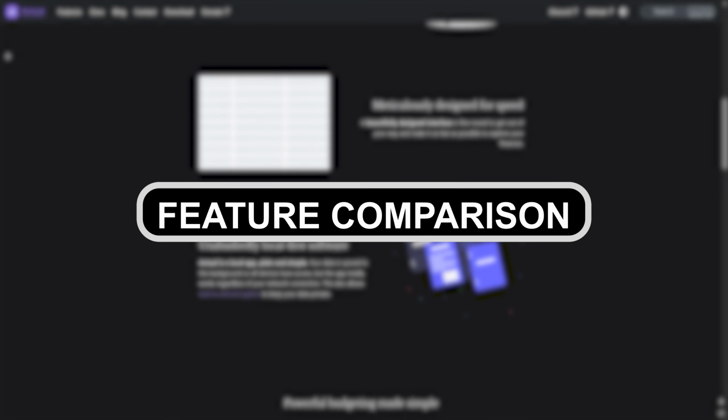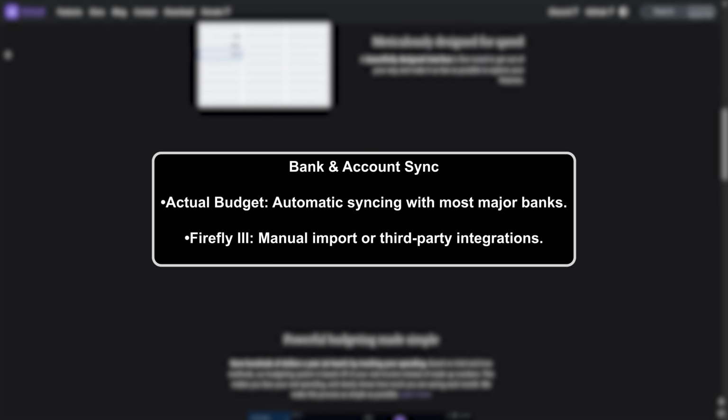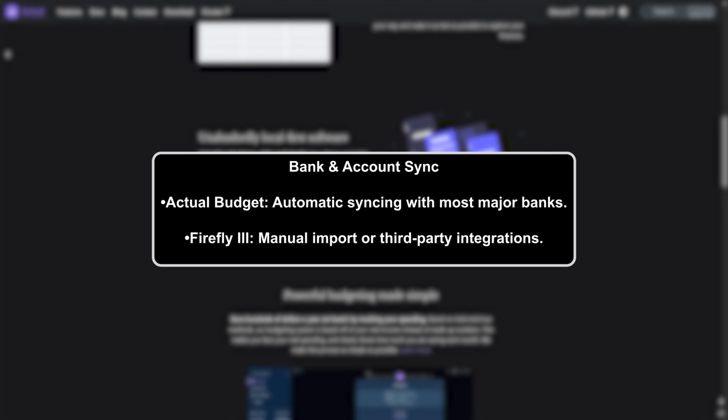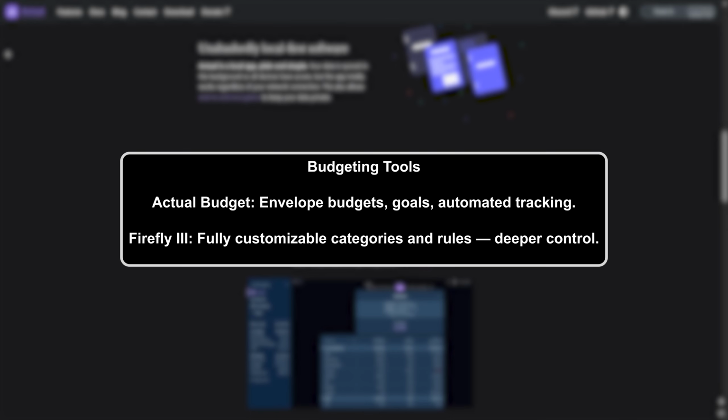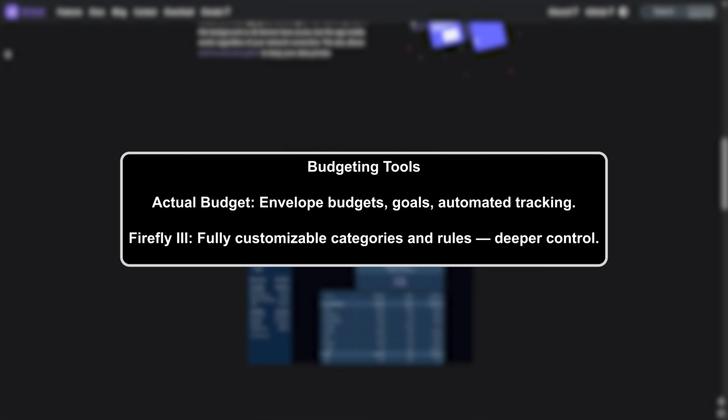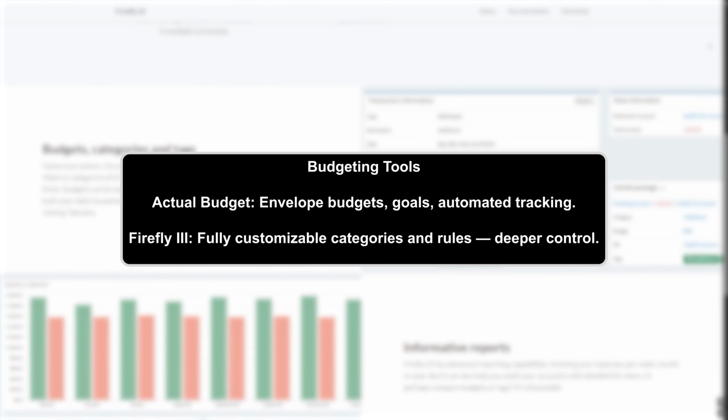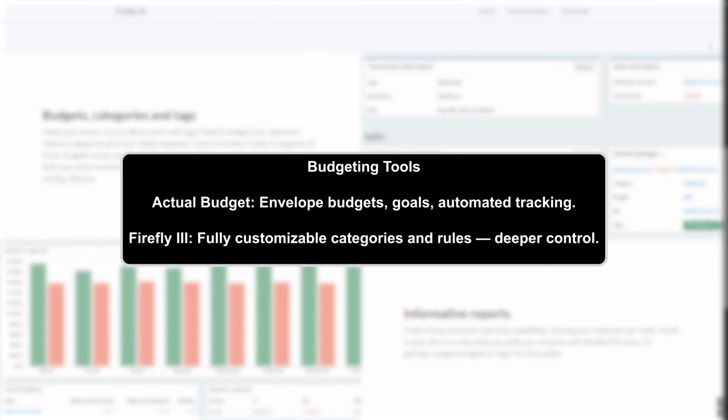Feature comparison: Bank and account sync. Actual Budget, automatic syncing with most major banks. Firefly, manual input or third-party integrations. Budgeting tools: Actual Budget, envelope budgets, goals, automated tracking. Firefly 3, fully customizable categories and rules.